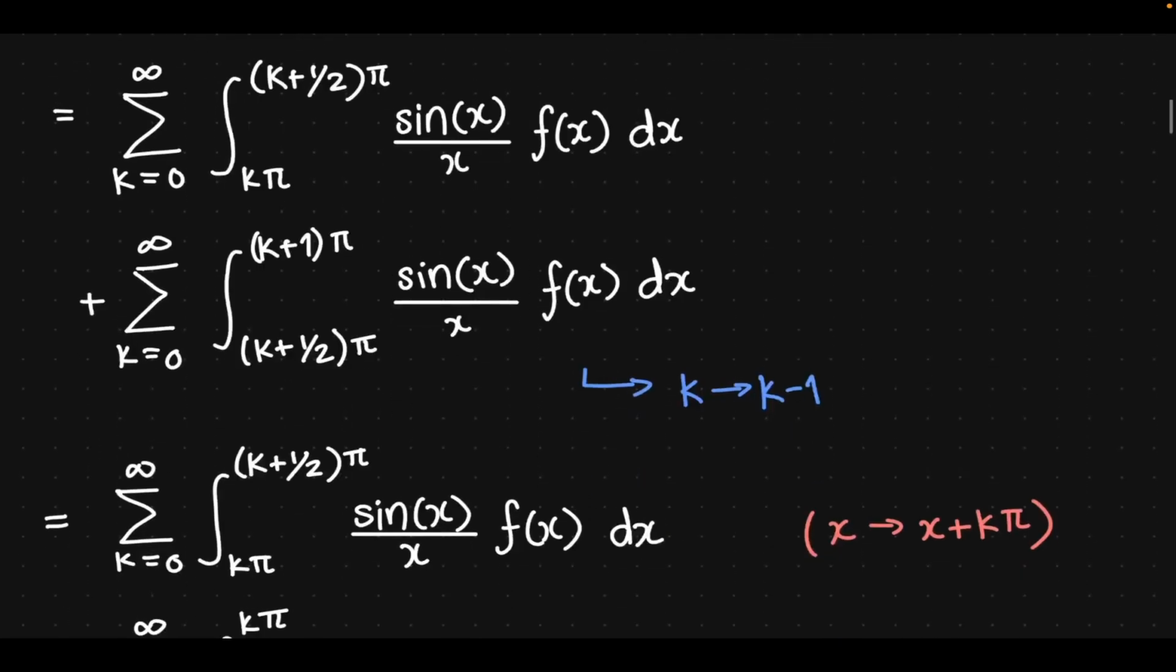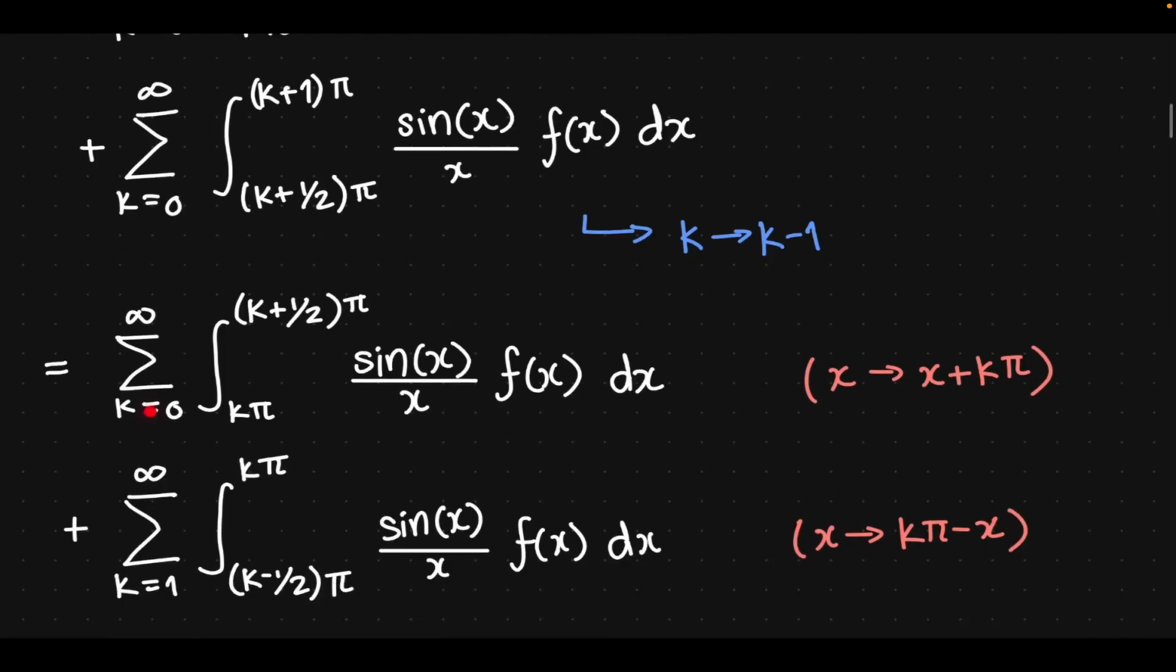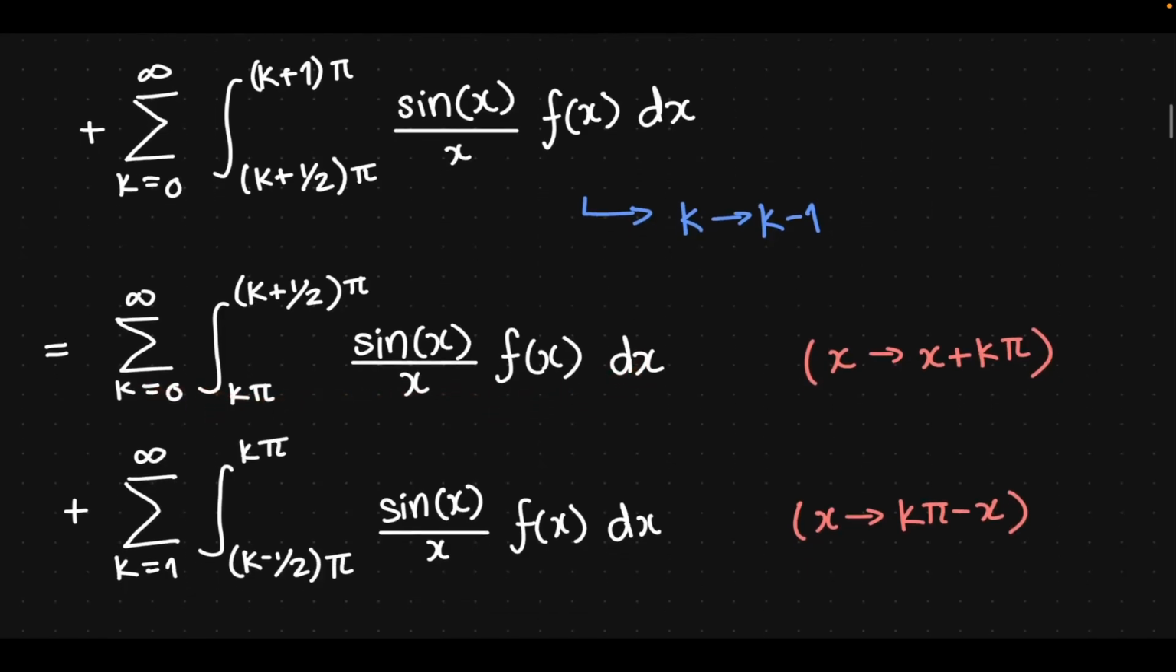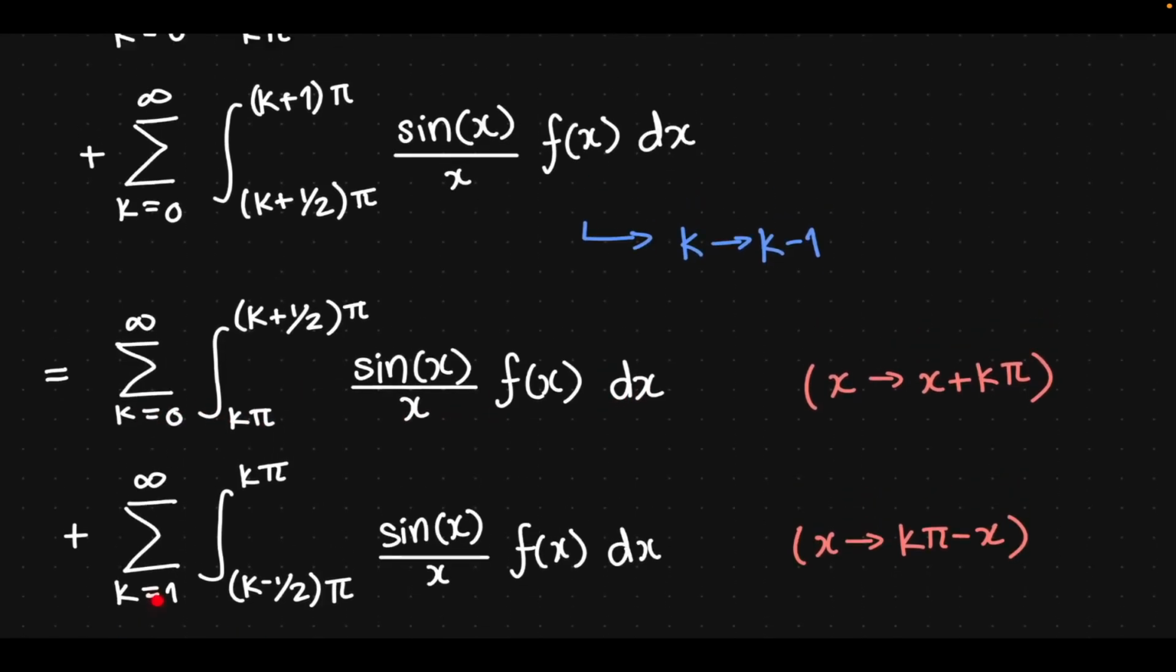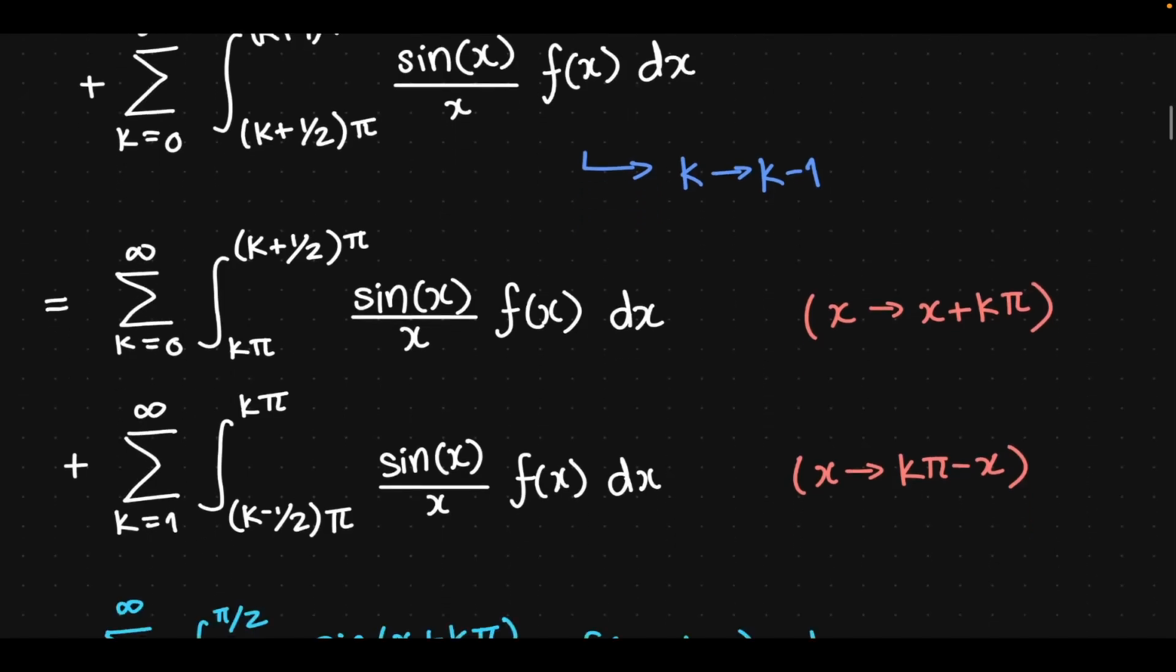The use of this is for the second integral here. Let's change k to k minus 1. So now the first is as it is. The second now runs from k equals 1 to infinity, and the bounds have changed. So we have k minus 1 half times pi and k pi, sine of x over x, f of x dx is all the same. Now we have to do the substitution. x goes to x plus k pi for this first integral, and x goes to k pi minus x for the second one.